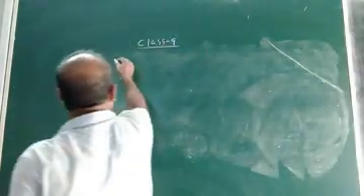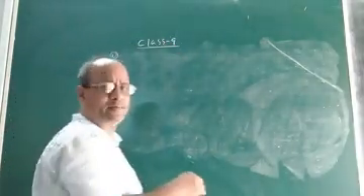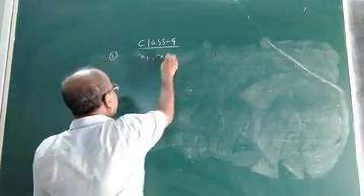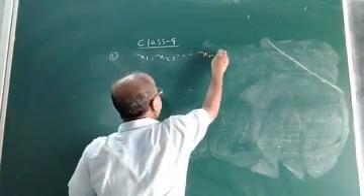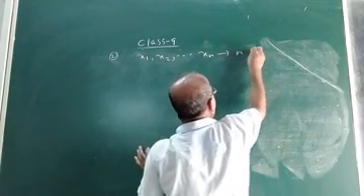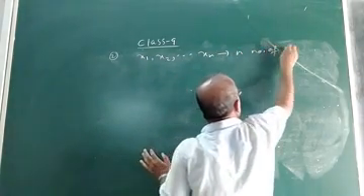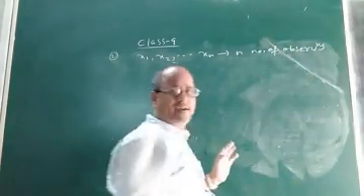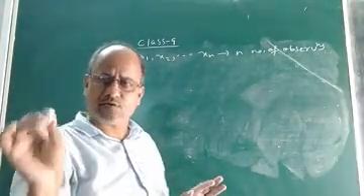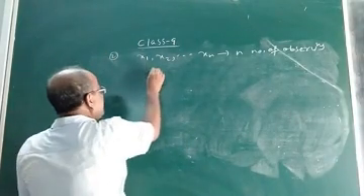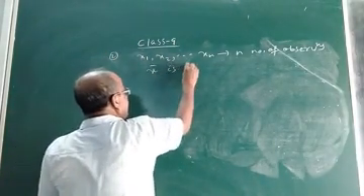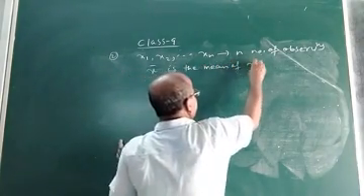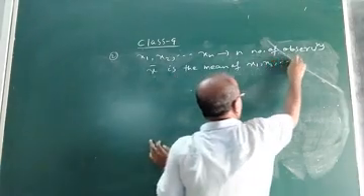Okay, so what is the property? This is the second property. What I mean to say, children, suppose you are given x1, x2, up to xn. These are n number of observations. Suppose you are given a set of n number of observations, and suppose x bar is the mean of these observations x1, x2 up to xn.